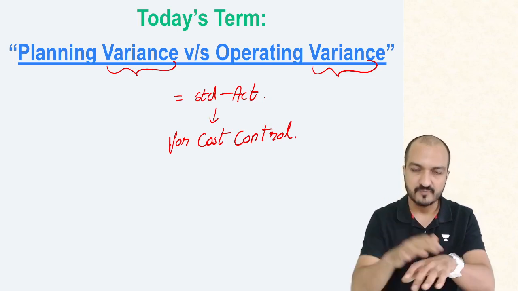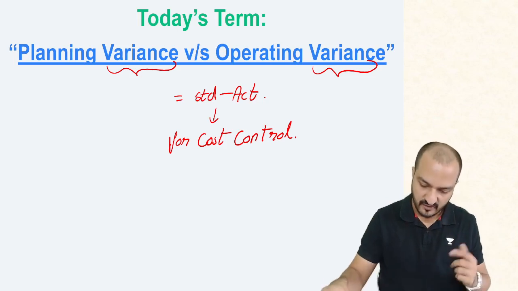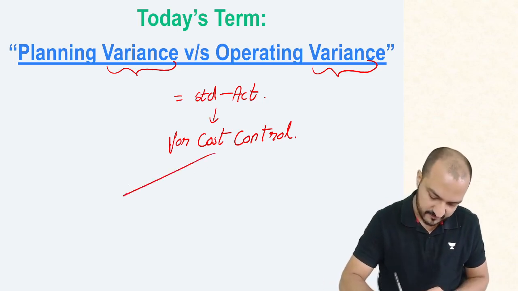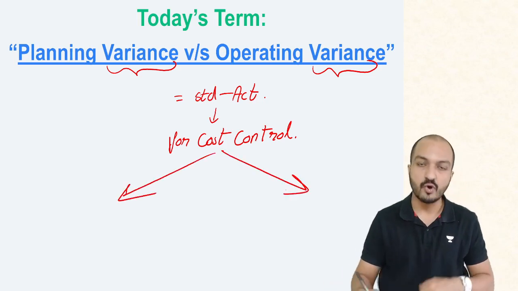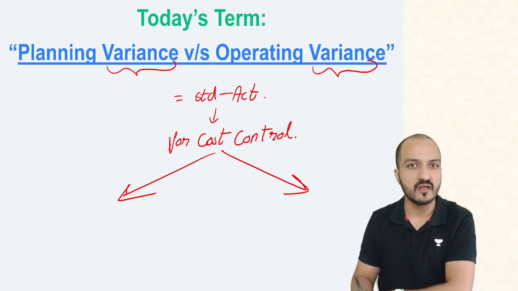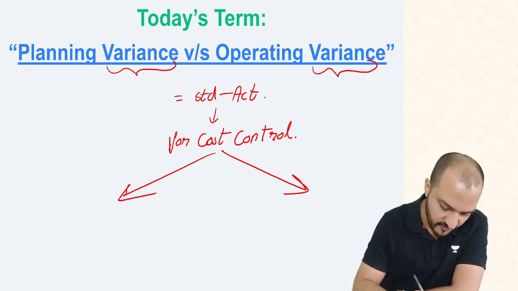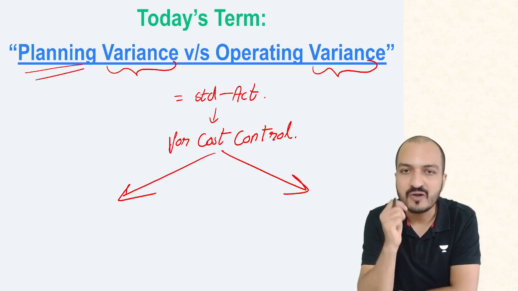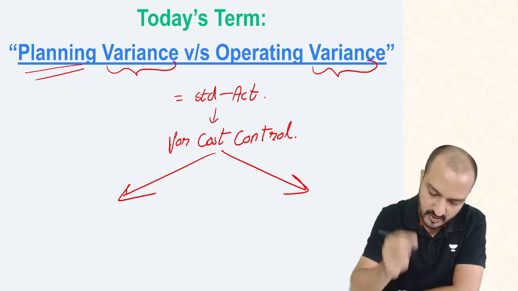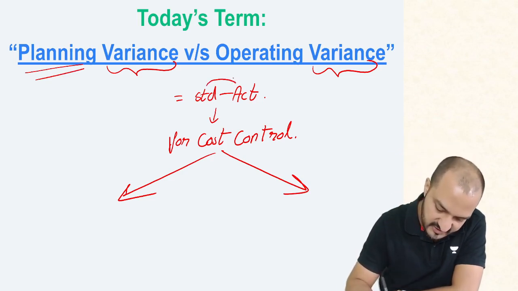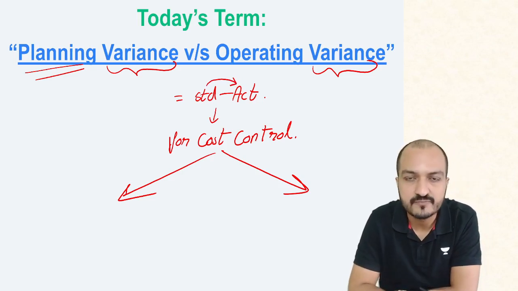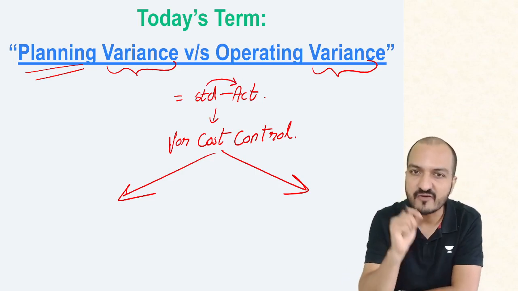So we split the variance into two parts. Every such variance can be split into two parts called planning variance and operating variance. Now, when will planning variance come into the picture? Well, planning variance will come into the picture if the change from standard to actual is not entirely my fault.